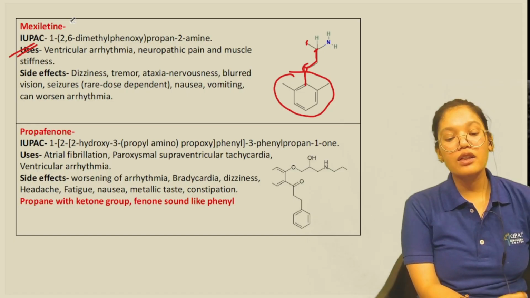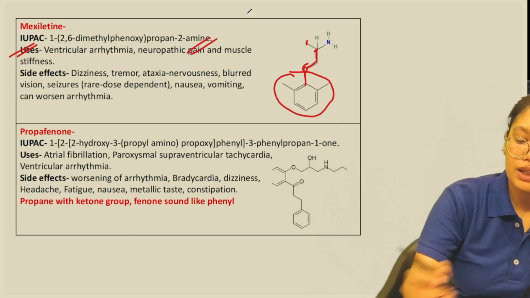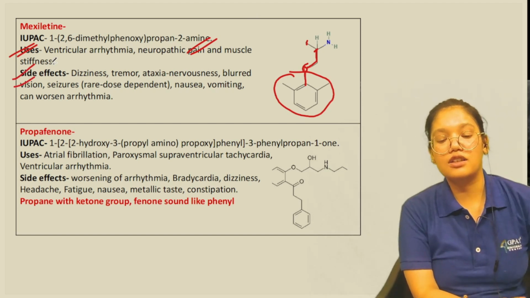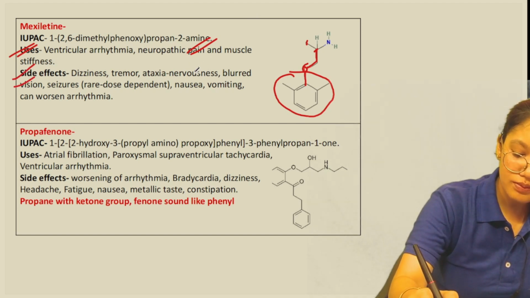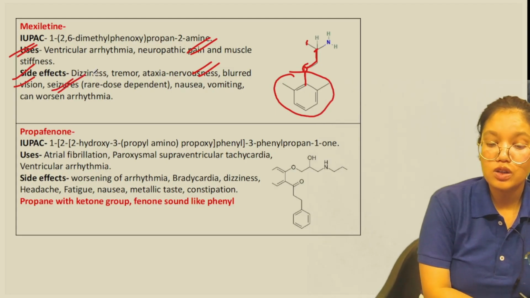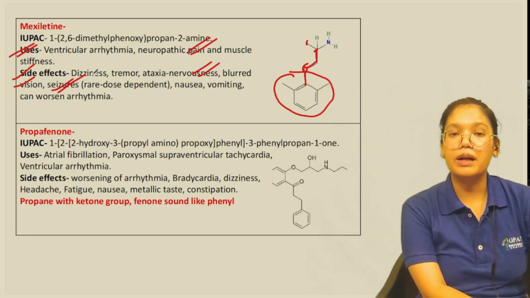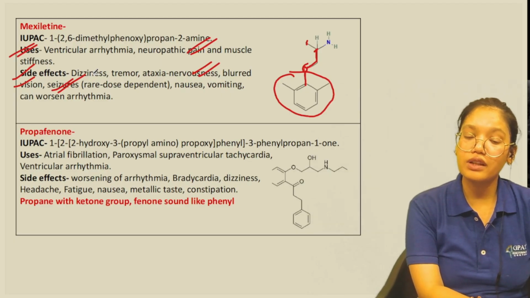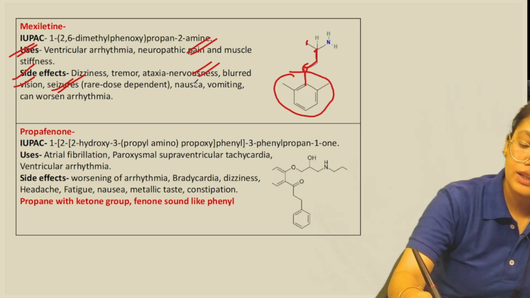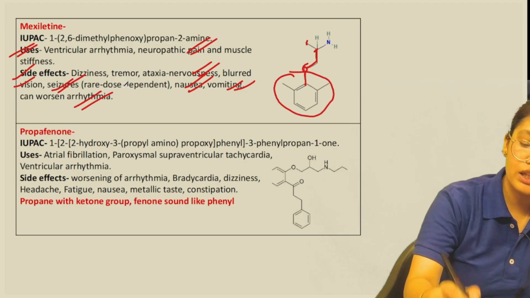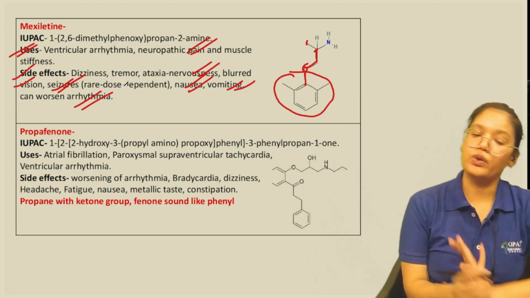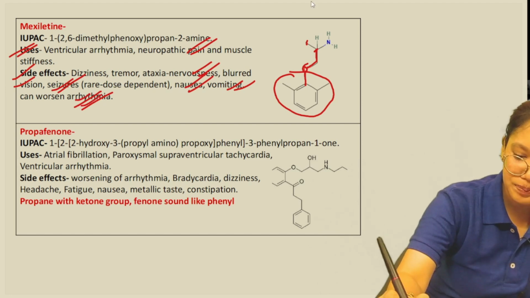Then uses, again, the ventricular arrhythmia, neuropathic pain and muscle stiffness, it can be used. Side effects we have the dizziness, the tremor, and then ataxia, nervousness. Then we have blurred vision. Seizure can also occur. Now seizures are rare, but they are dose dependent. If overdose is given, in that condition it can even cause seizure like conditions. Then nausea, vomiting, and it can even worsen arrhythmia. Now this also happens due to the overdose only, the worsening of the arrhythmia.